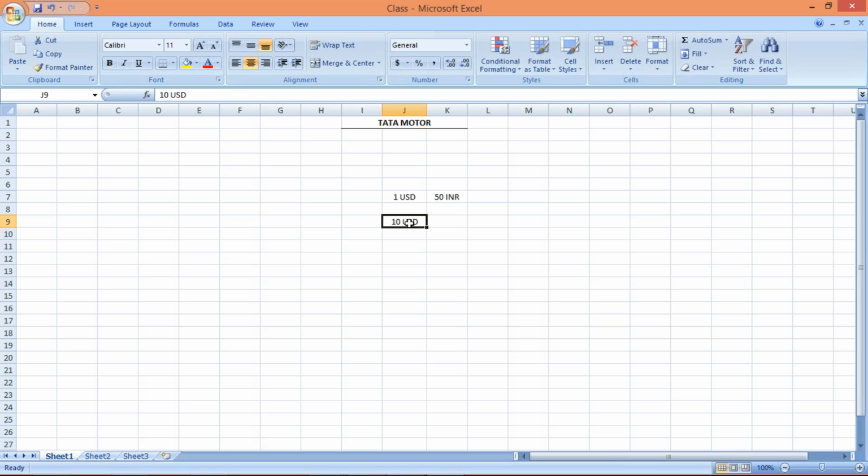So the system is going to convert this foreign currency into local currency, and it will become 500 INR.